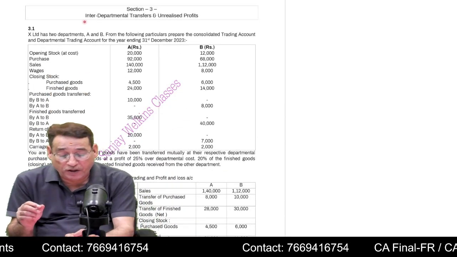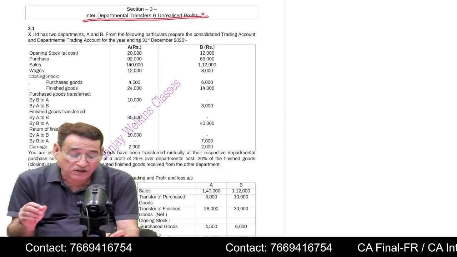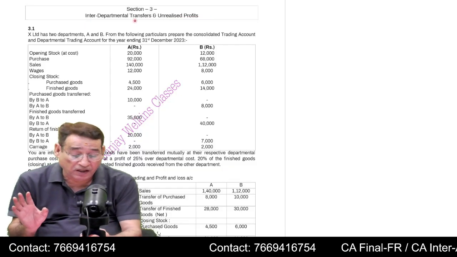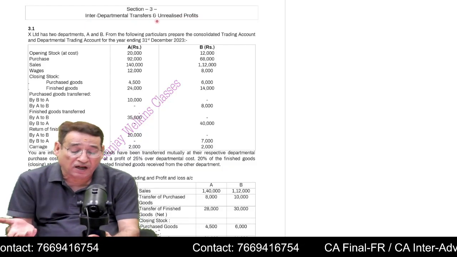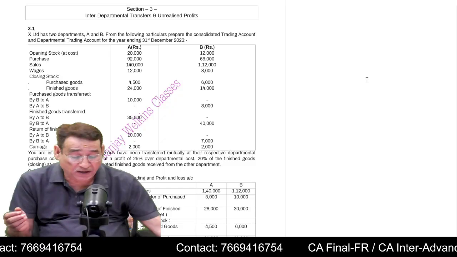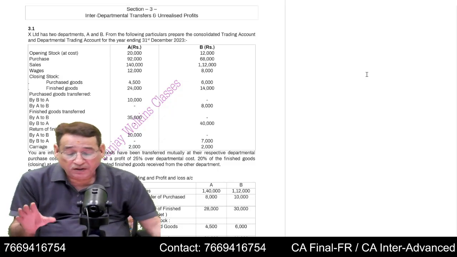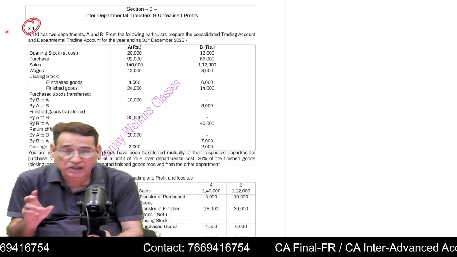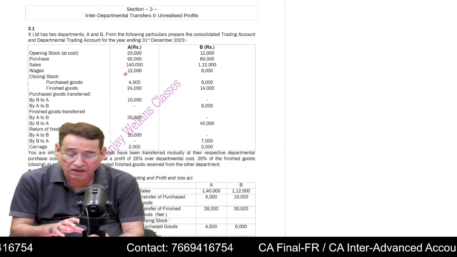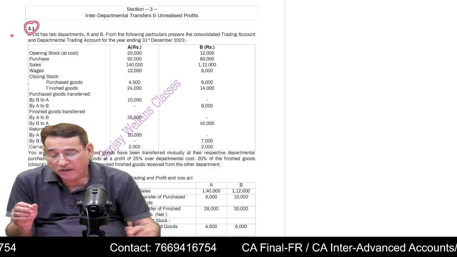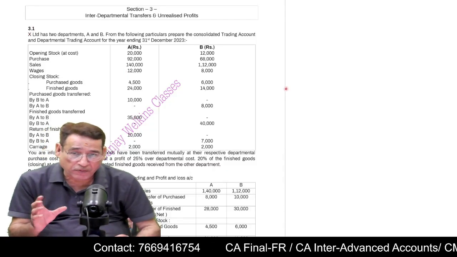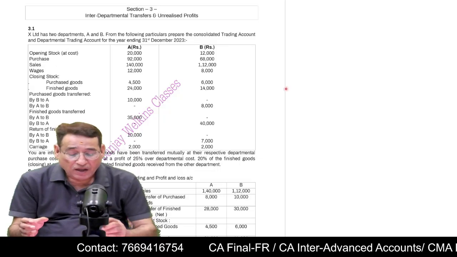another important point is interdepartmental transfer. That is very important. Interdepartmental transfer and unrealized profit. Interdepartmental transfers and unrealized profit. This is the most important topic as far as this particular chapter is concerned. You need to understand that from this particular topic, you can expect a question in the examination.